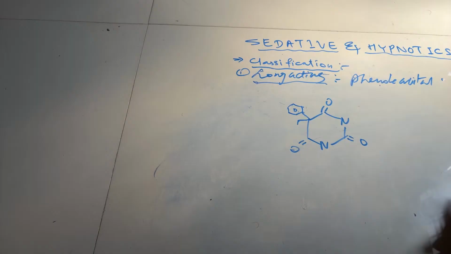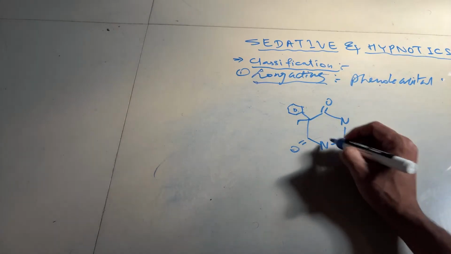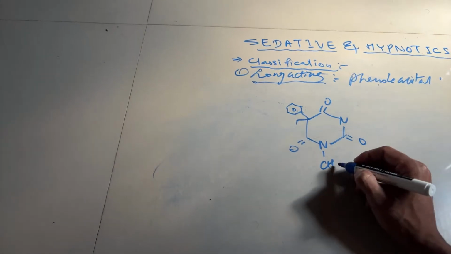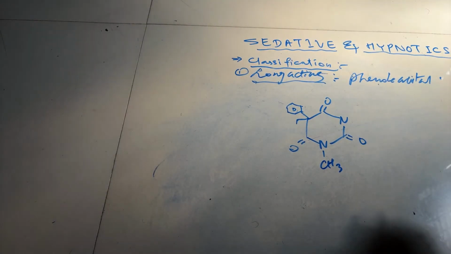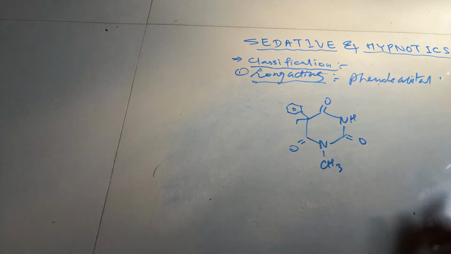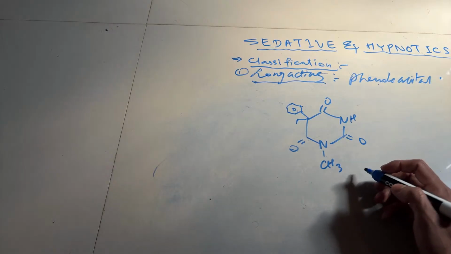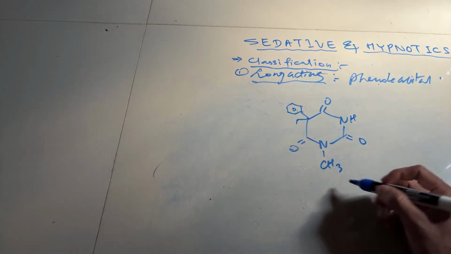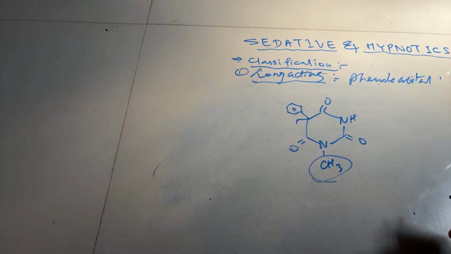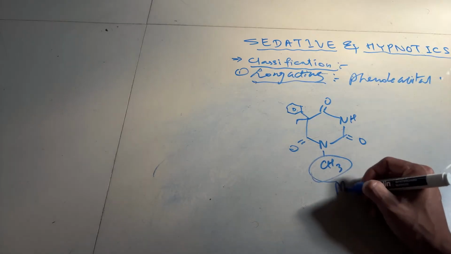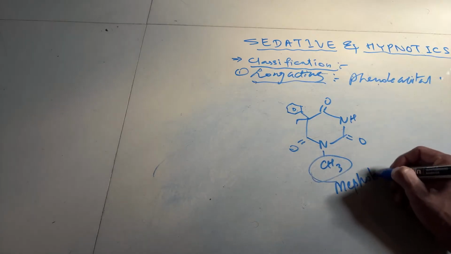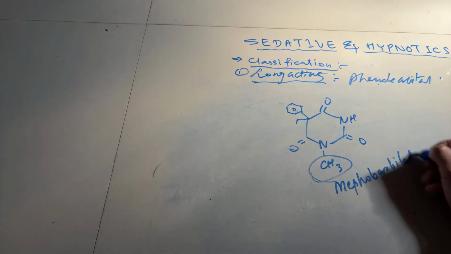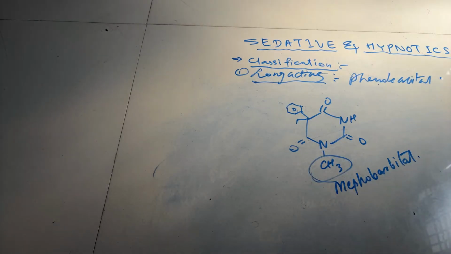Now this nitrogen will be methylated. The hydrogen on that nitrogen is substituted with 1 methyl group, and because of the presence of this methyl group, it is called mephobarbital.